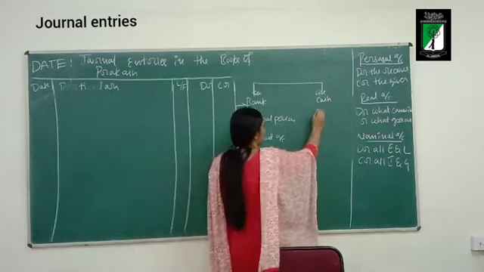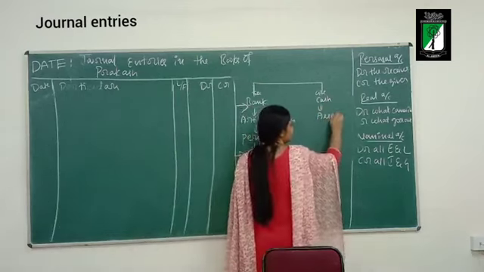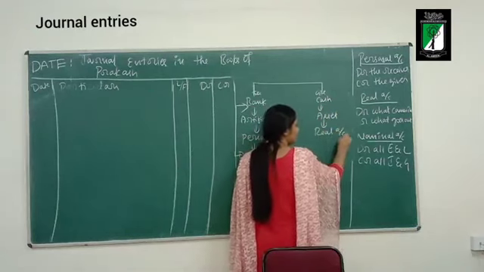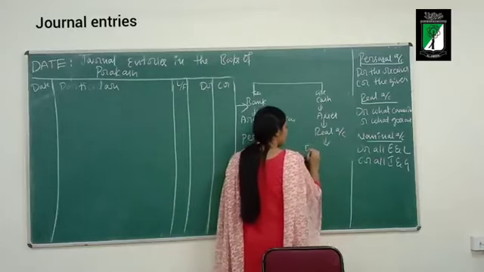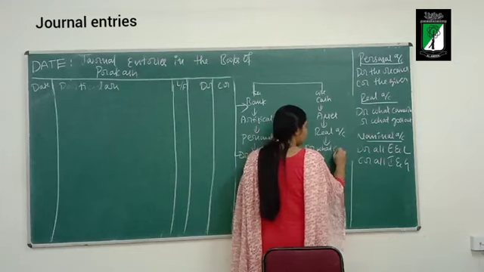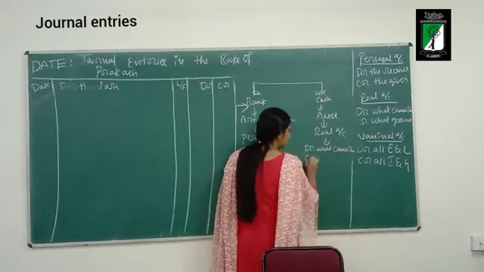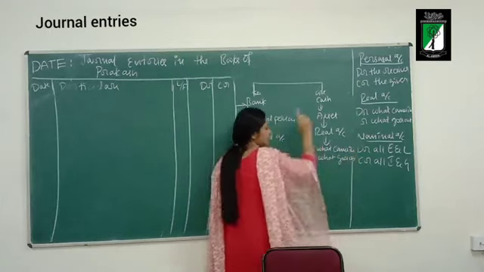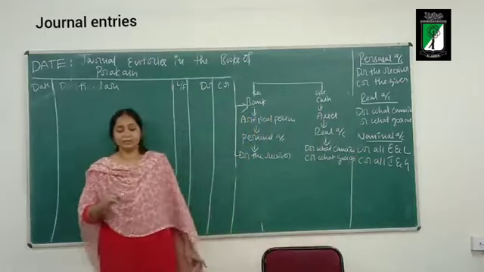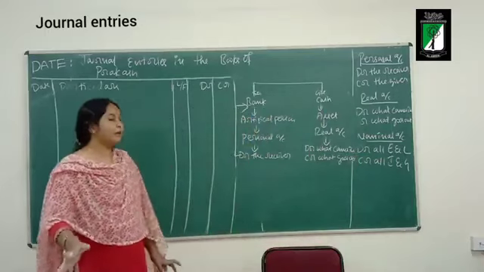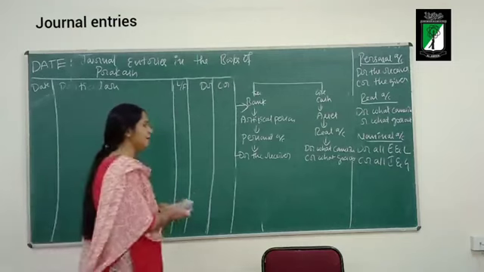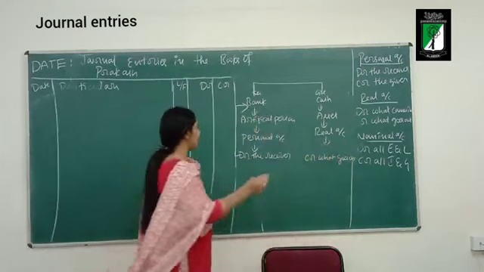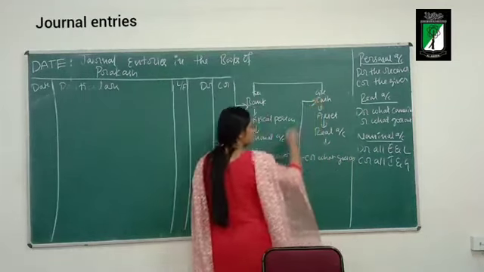Now cash is an asset. If it is an asset, which account rule? Real account rule: debit what comes in, credit what goes out. Is cash coming in or going out? It is going out. So I will credit cash.